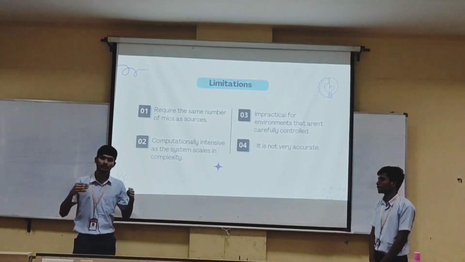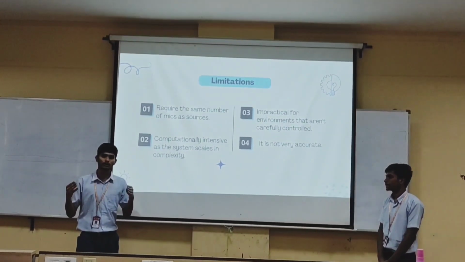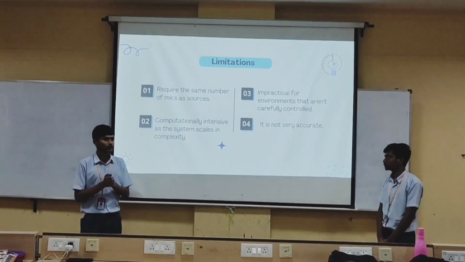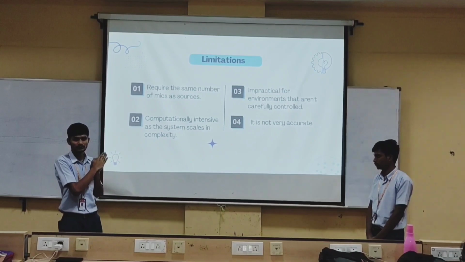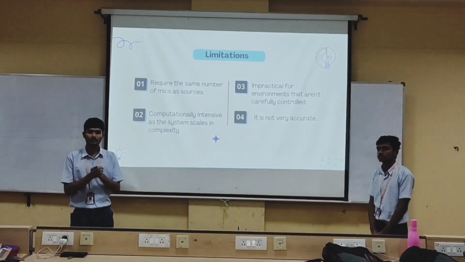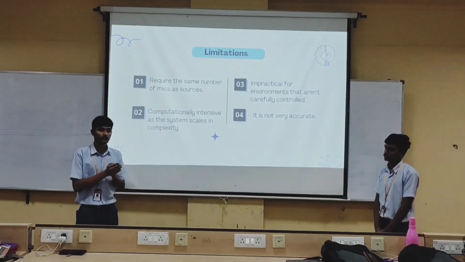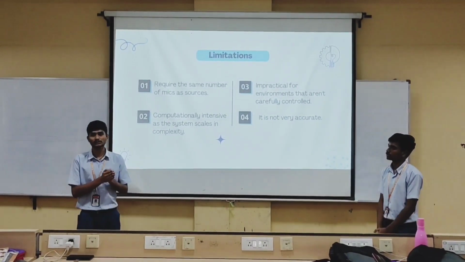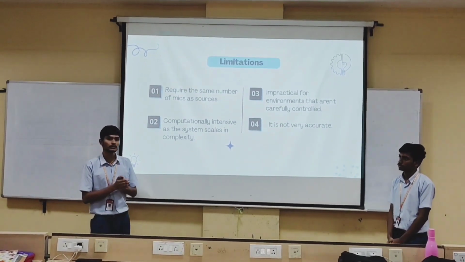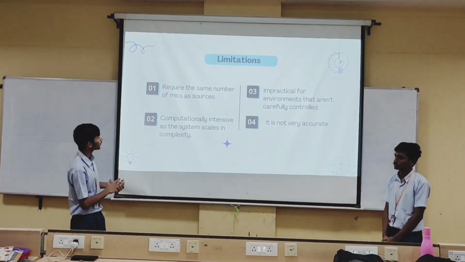We separately record both the audios and mix them, and then we try to separate them. By using this FastICA method or blind source separation method, we are able to separate them. But naturally mixed audios will be a bit difficult, and it is not that much up to the mark.